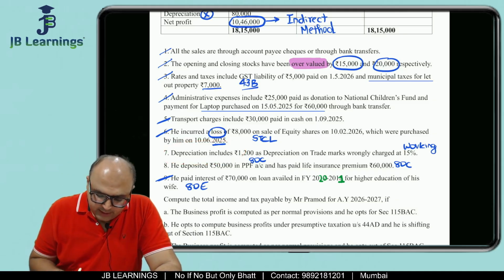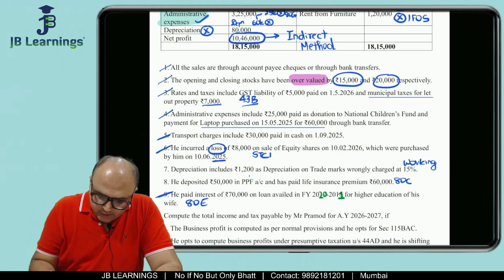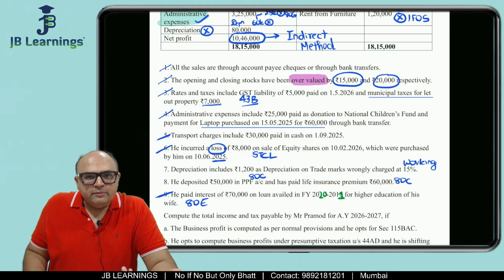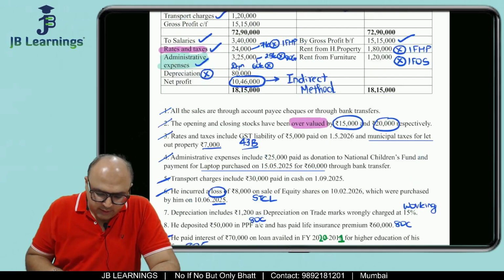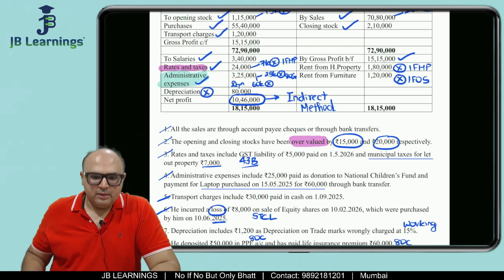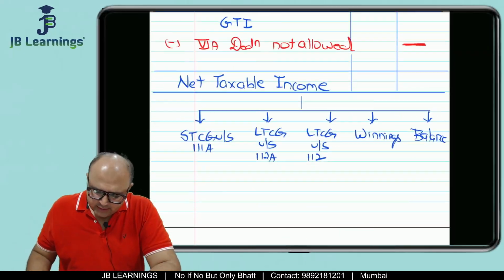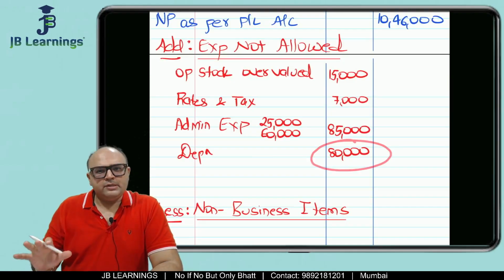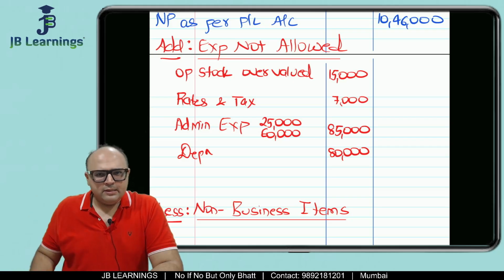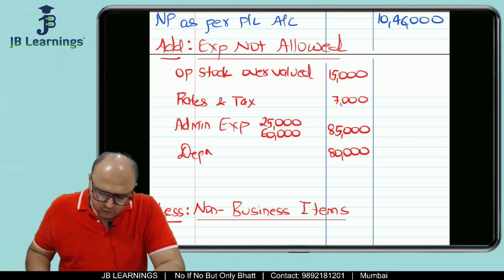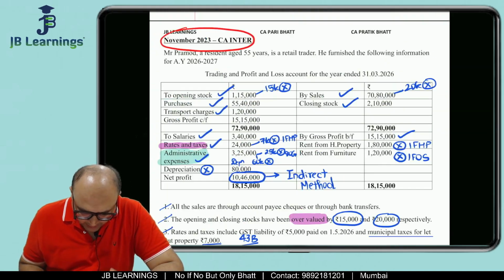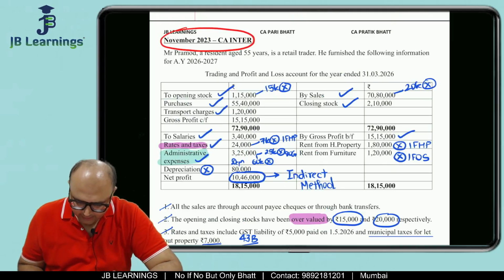See what they said. Depreciation includes depreciation on trademark which is wrongly calculated. That's it. But then what is the total depreciation as per income tax? They have not given. So whenever depreciation as per income tax is not given, you have to assume that the depreciation as per accounts itself is depreciation as per income tax. But nevertheless, when I am solving the sum, what I am always doing is that I am always first adding the entire depreciation as per accounts, and then we calculate depreciation as per income tax separately, correct? So opening stock, rates and taxes, admin and depreciation. Is there anything else which is yet supposed to be added? No. So we have added everything, right?